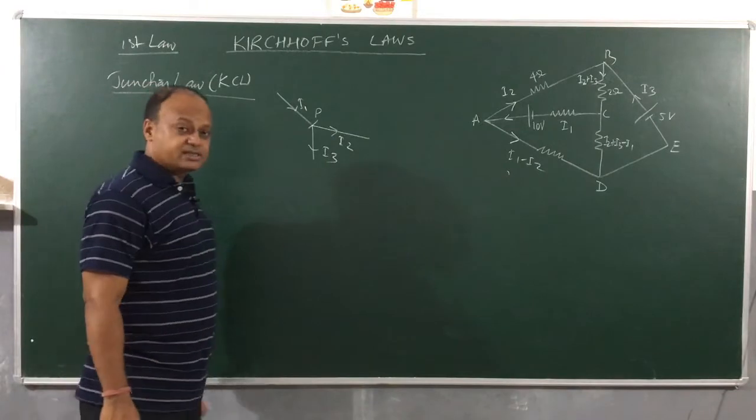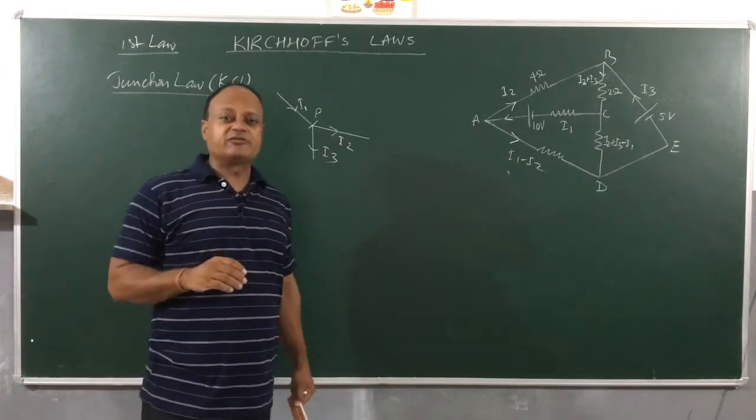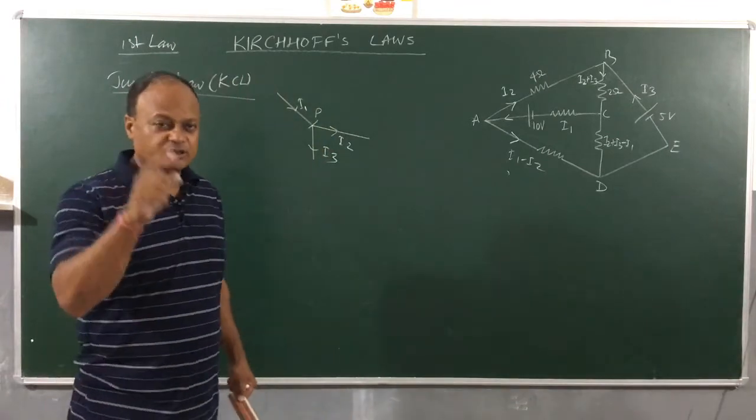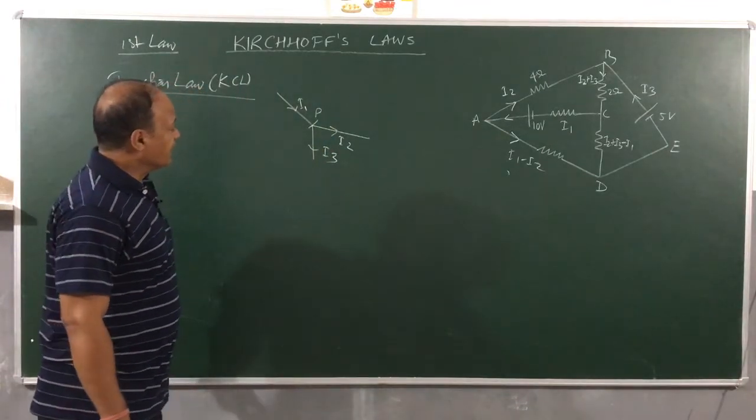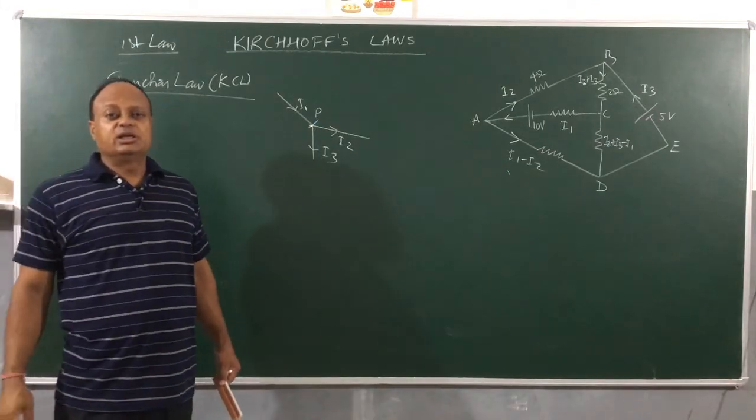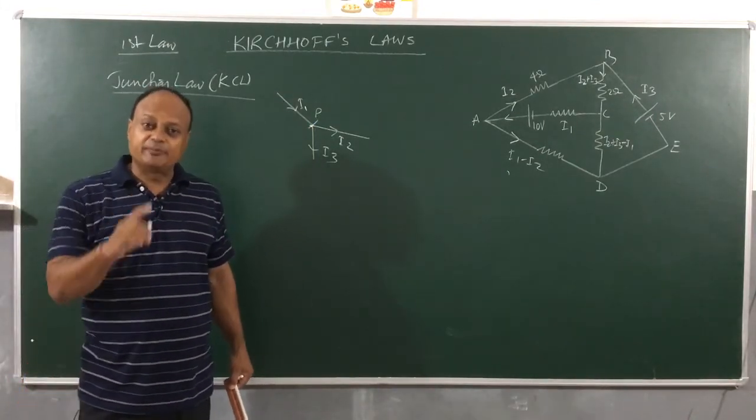Now this law is based on the principle of conservation of charges. Charges can neither be created nor destroyed. The law says that the algebraic sum of currents meeting at a point is always zero. Algebraic sum, very important.